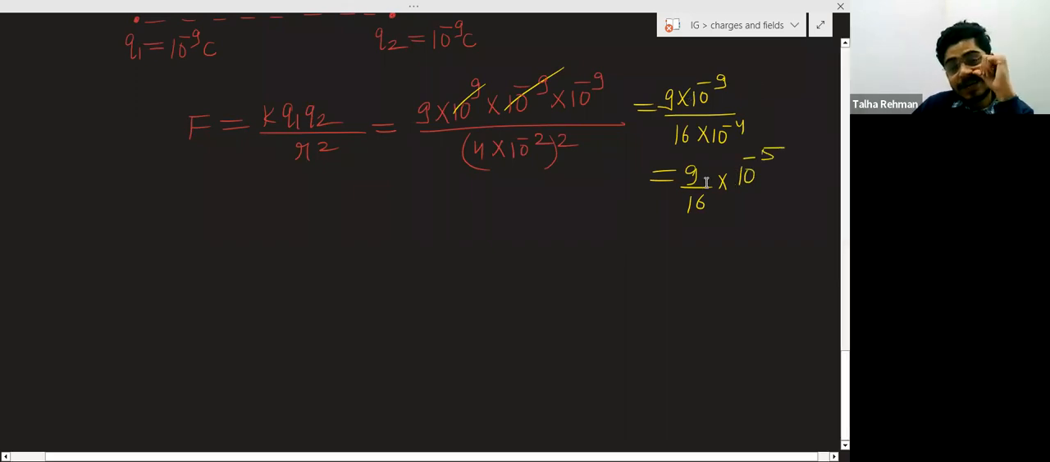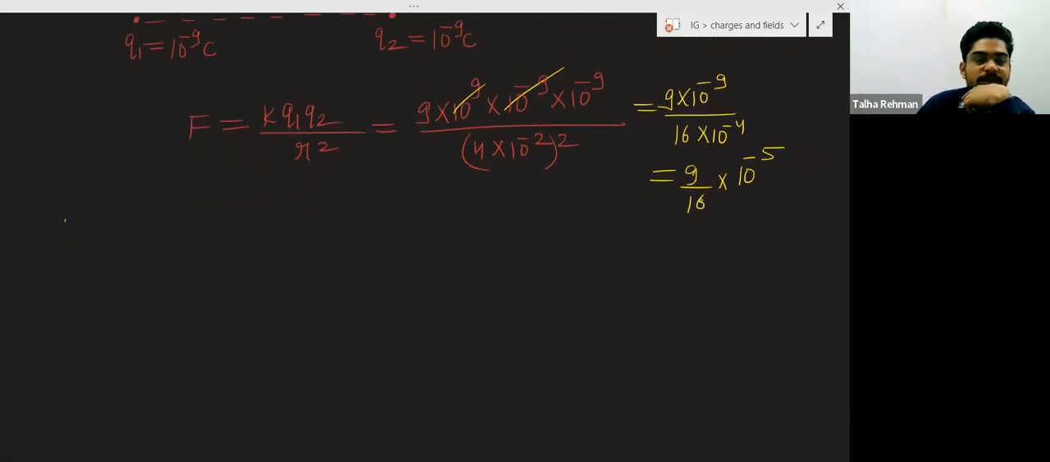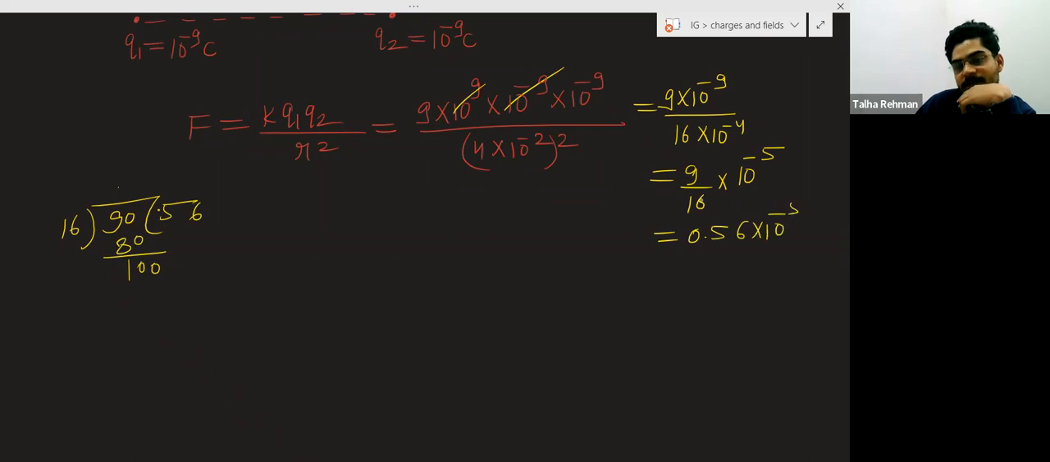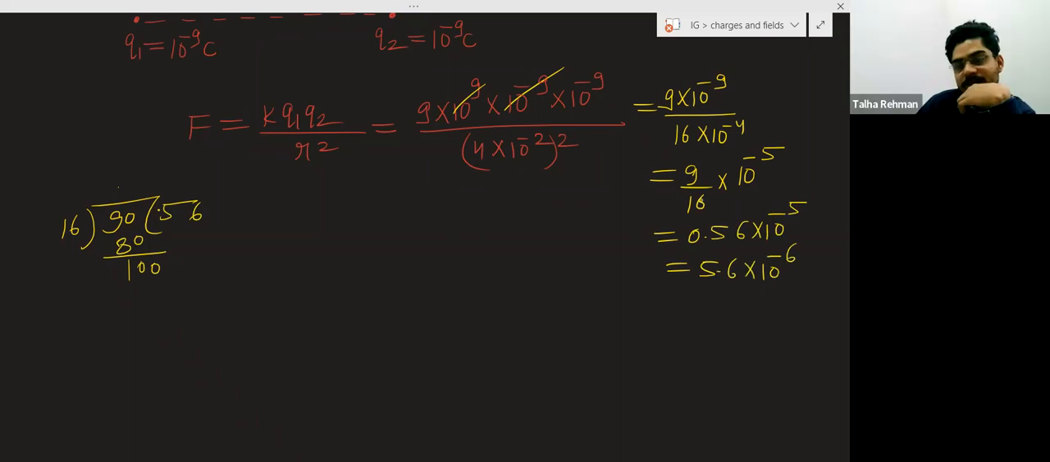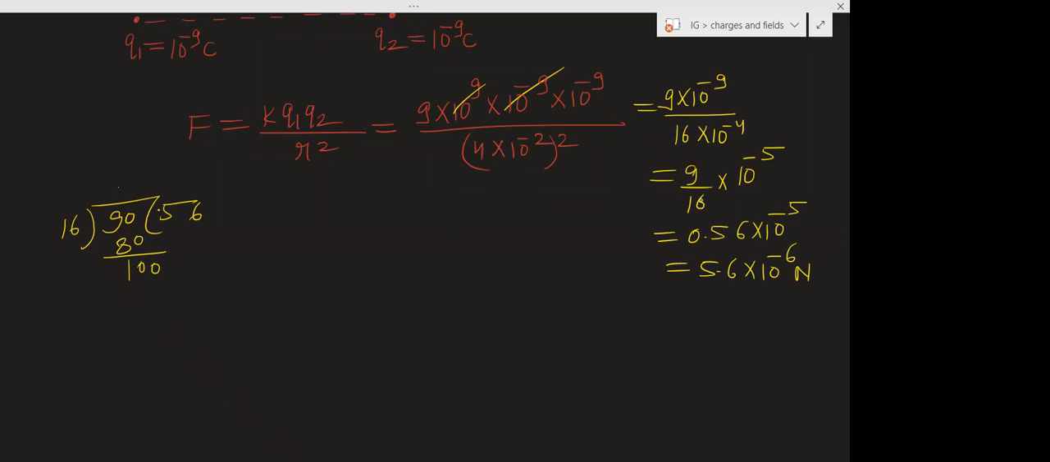So now you can calculate this. Use the calculator. 9 by 16 is 0.56, into 10 to the power minus 5. So you will get 5.6 into 10 to the power minus 6 Newton. Yes, very famous.